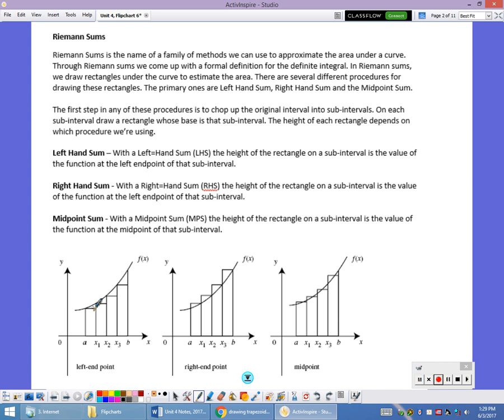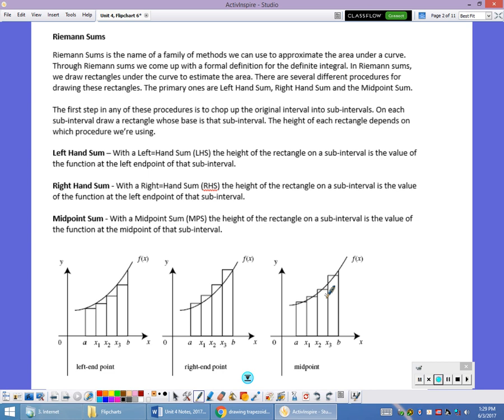In a right-hand sum, you start on the right-hand side of the interval, you go up until you hit the graph, and then you go over. This would be a slight overestimate. This would be a slight underestimate. That's because the graph is increasing. And if you use the midpoint, you just use the midpoint of the interval to give the approximate height.